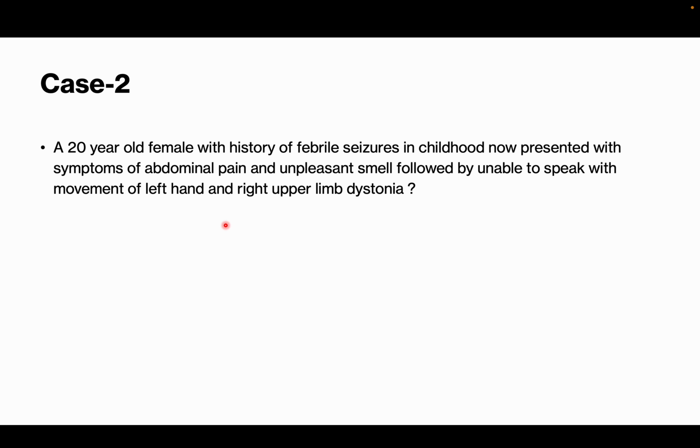Auditory aura, where he starts hearing something. Visual aura, where he starts seeing something. Gustatory aura, where he is able to taste something. Olfactory aura, where he is able to smell something, an unpleasant smell. So these are all auras, and you can tell them.